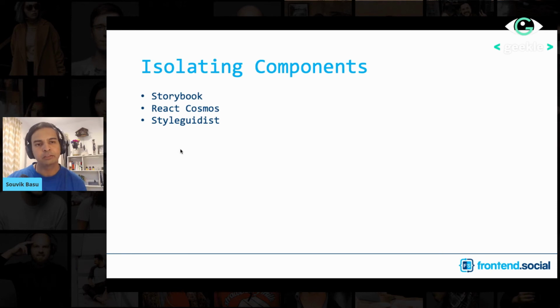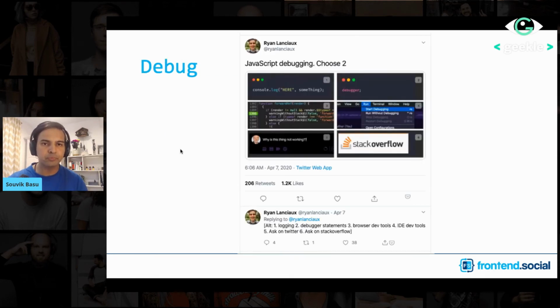There are a few offerings which allow us to test or see a component by itself, like Storybook, React Cosmos, or Style Guidist. I will highly recommend you take a look at these, especially Storybook, wherein you can create a good list of components for your application and test each of them individually.